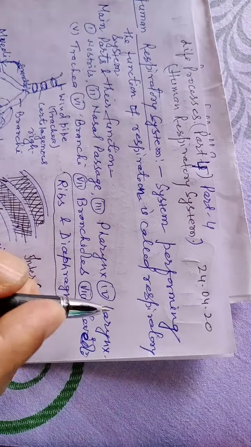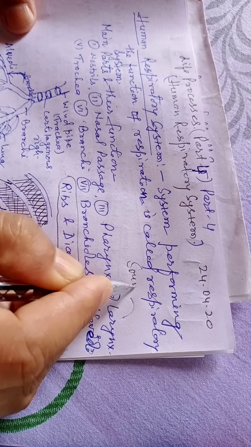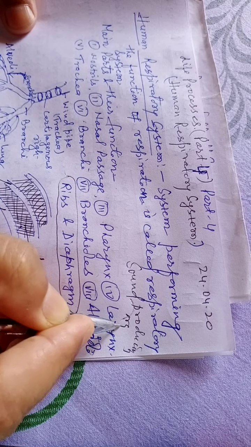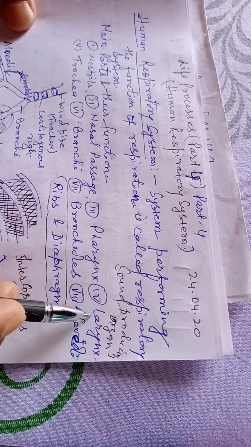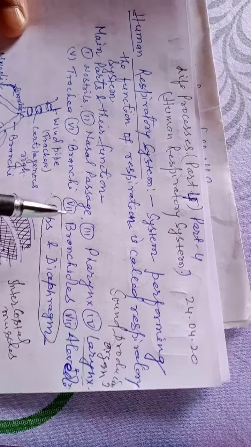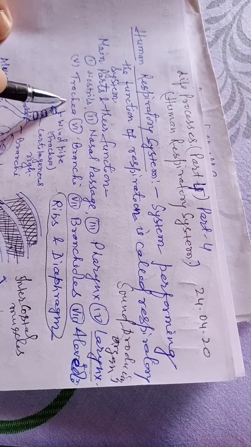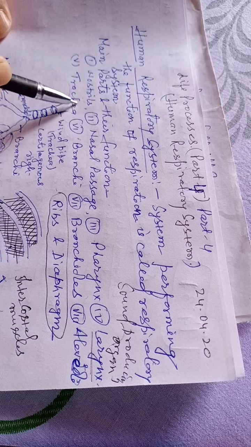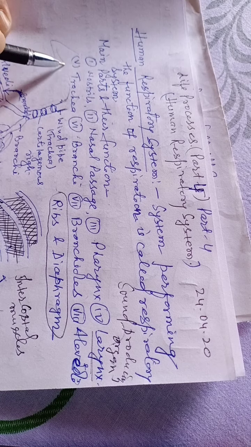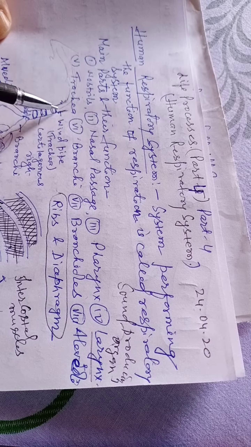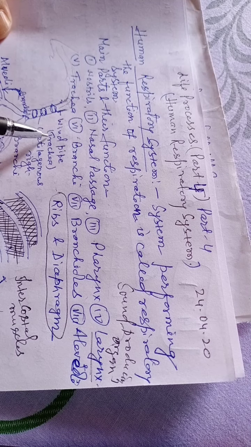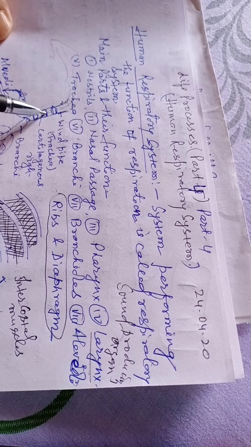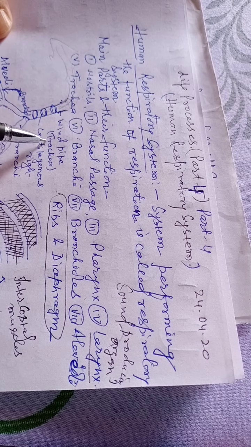Larynx, that is the sound box, the sound producing organ. So the larynx is able to produce sound. Now the trachea. Here I draw the diagram. If you complete it, the nasal passage, here is the nose, then it will lead to the pharynx, and finally it opens downwardly into the windpipe, that is called the trachea.